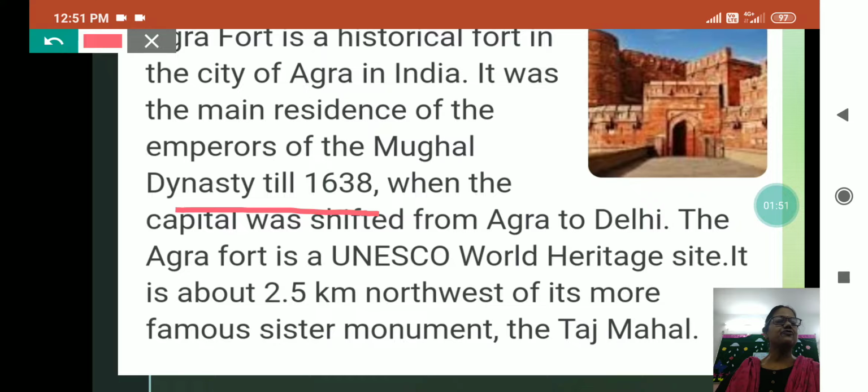Now this Agra Fort is a UNESCO World Heritage Site, and it is 2.5 kilometers northwest of its more famous sister monument, and that is Taj Mahal. And both of these buildings were built by Shah Jahan.